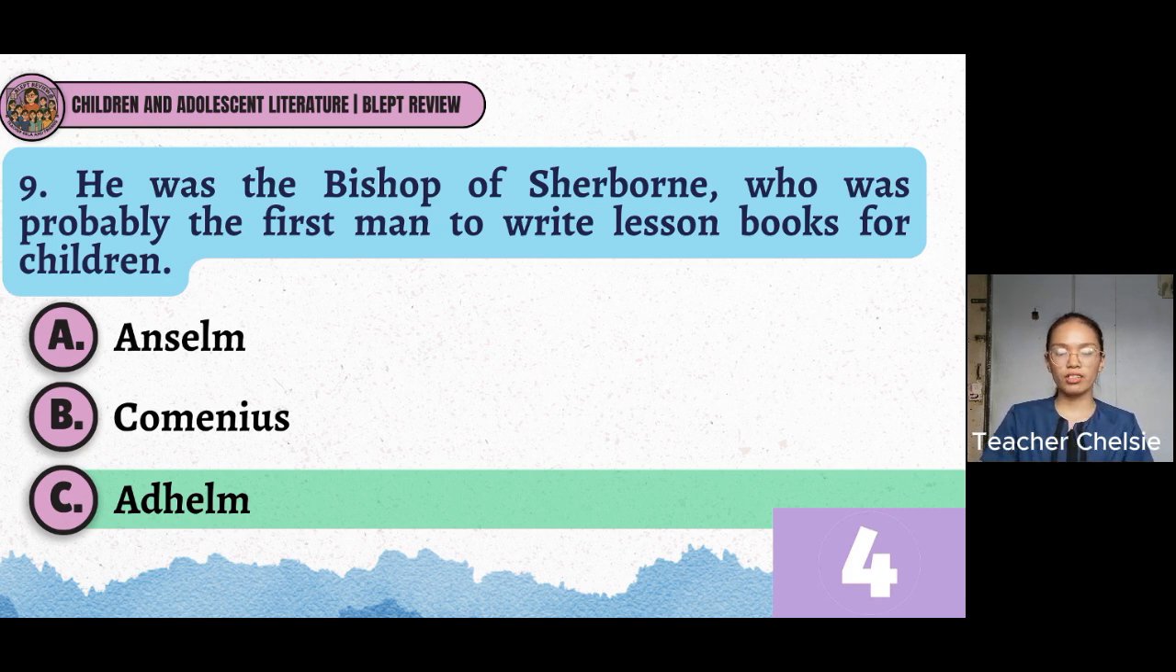So Anselm was an archbishop of Canterbury who wrote the first encyclopedia for children, while Comenius was a bishop of Moravia and he invented the first picture book for children. And Aldhelm was a bishop of Sherborne and was probably the first man to write lesson books for children.